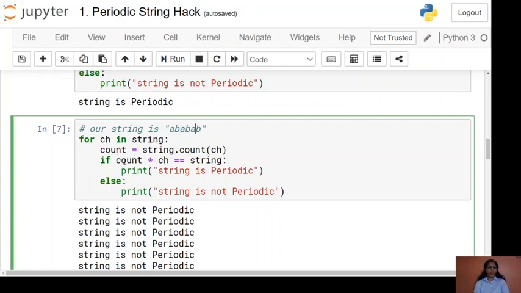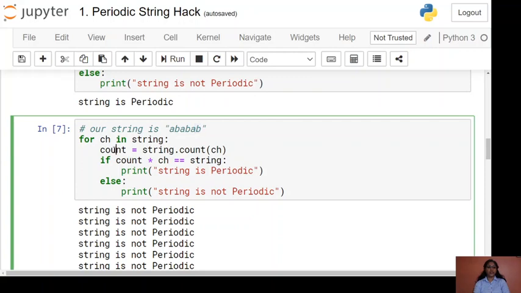Then we check one condition. Count is 3 and our character is A, so this expression gives you A, which is not equal to our string. The condition is false, so it goes to the else part, which gets executed, and it will print that the string is not periodic. Then the second element of the string gets assigned to the character. Now it is B. String dot count B, so there are 3 B's available in our string.